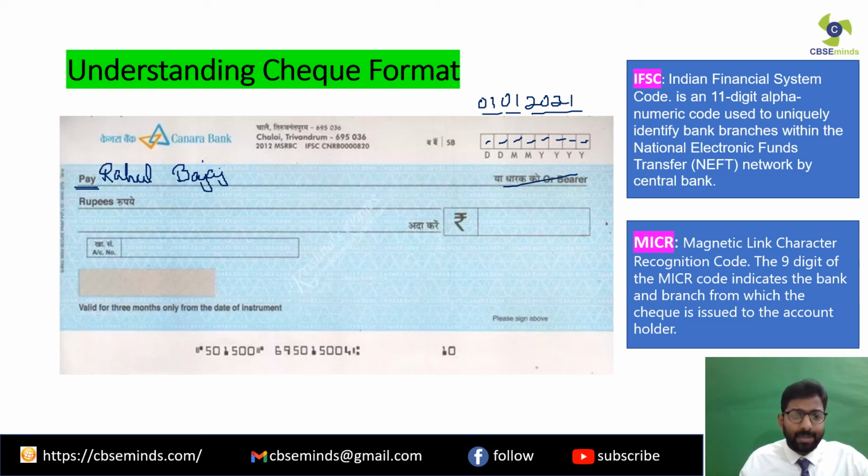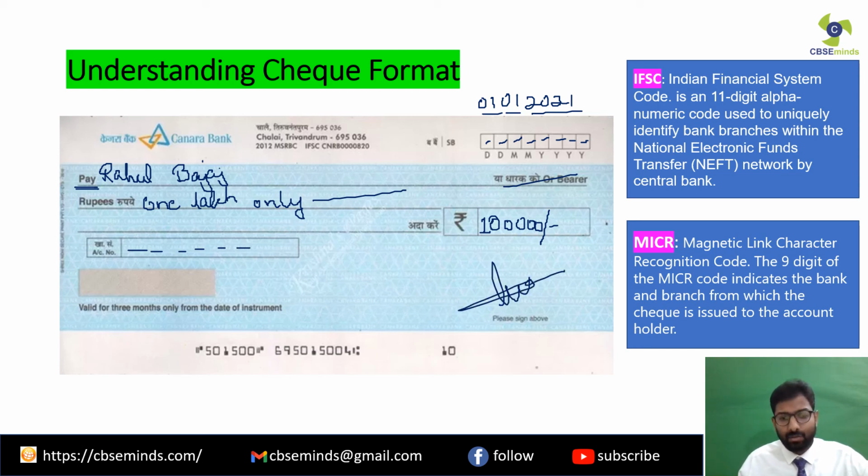Clear? Now let's say I'm paying him 1 lakh rupees. So rupees 1 lakh only. This is written in words, and in figures you have to write in this box over here rupees 1 lakh. So how do you write? You put 1 over here, followed by 5 zeros, and then close it in this way. This is how 1 lakh has to be written over there. Now this is the account number, which will be my account number, so I have to put down my account number over here. And then at last I have to put my signature over here. Clear?